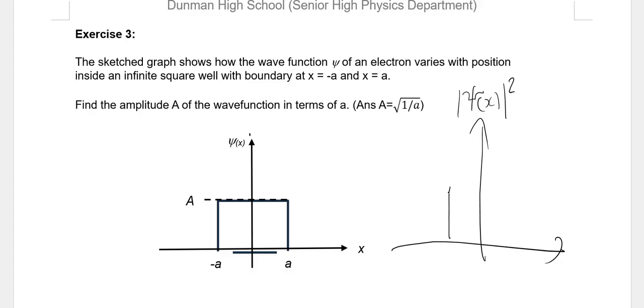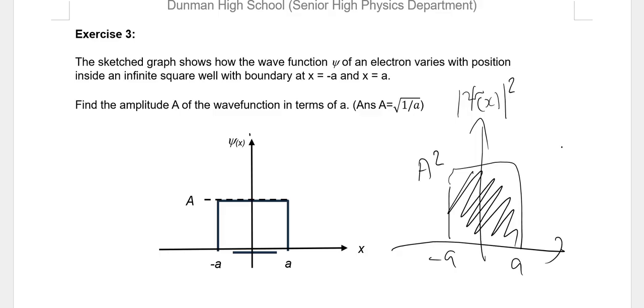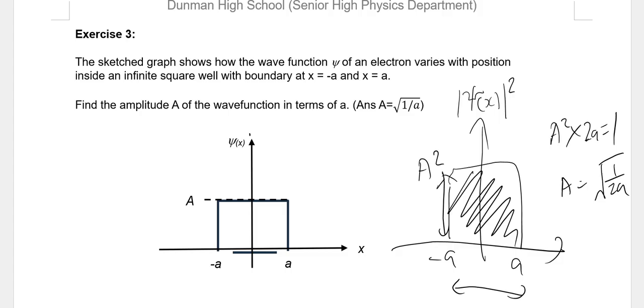So A becomes A squared. But this is minus a and this is a. The area under the graph here is equal to 1. So A squared multiplied by this, 2a, is equal to 1. Then what is A? A will be square root of 1 over 2a.